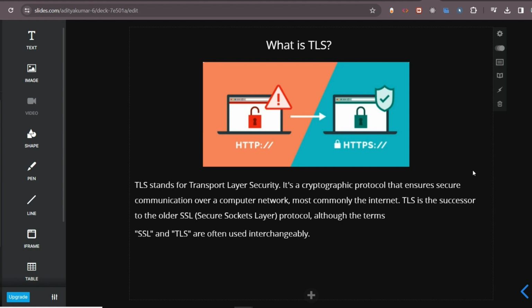TLS is a successor to the old SSL. SSL stands for Secure Sockets Layer. So earlier we used to use SSL, but nowadays we use TLS. Why? Because TLS is a stronger lock.